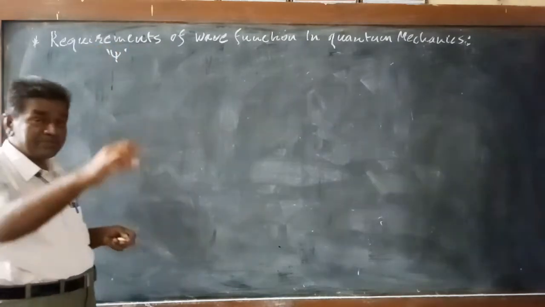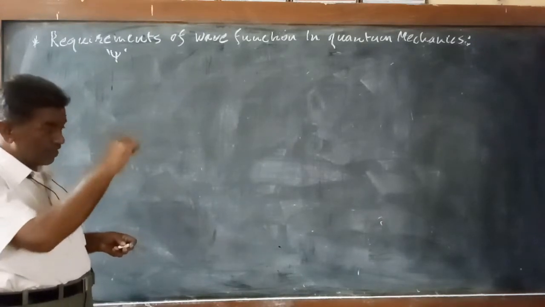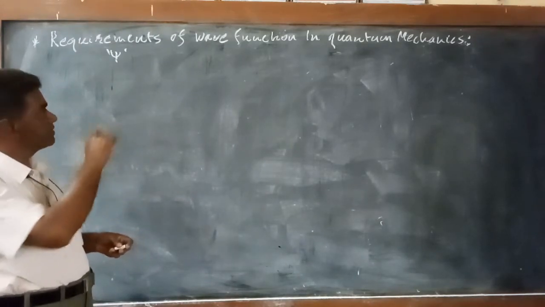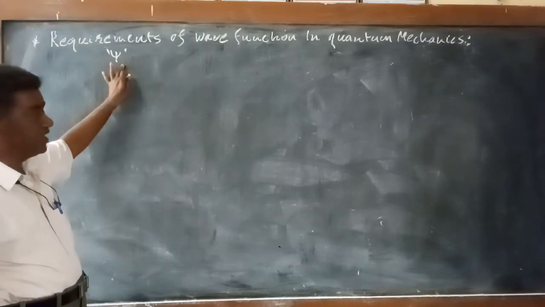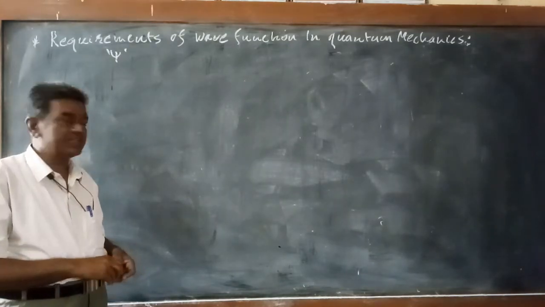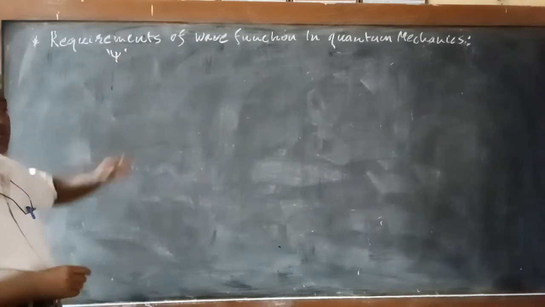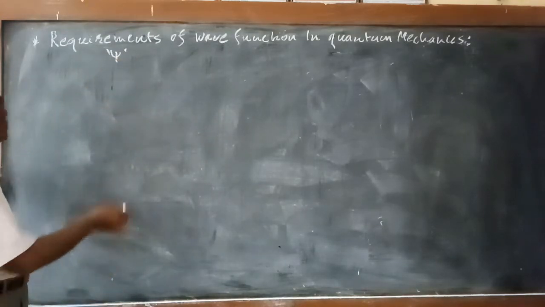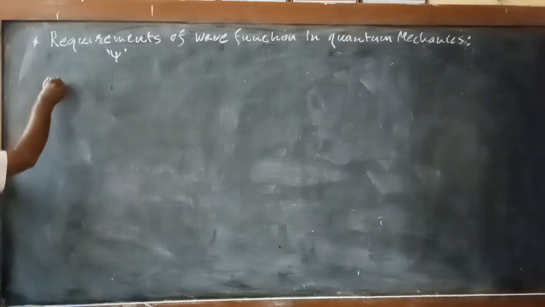Whenever a particle is in motion, a wave system is associated with it, and the quantity which undergoes the periodic changes and which is responsible for the de Broglie's wave is known as the wave function. To arrive at a result consistent with the physical observations, some conditions are imposed on the wave function in quantum mechanics. The first condition is that it must be well behaved.